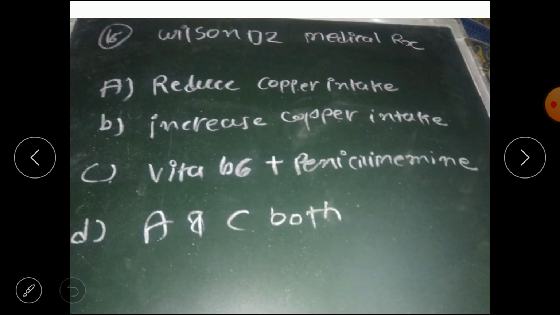Next question is Wilson disease medical treatment. Option A, reduce copper intake. Option B, increase copper intake. Option C, vitamin B6 plus penicillamine. And option D, A and C both. So the correct answer is option D, A and C both. Option B is not correct, because in Wilson disease copper is already high. Okay, so if we increase copper intake, it worsens the condition. So option B is wrong. The correct answer is A and C.